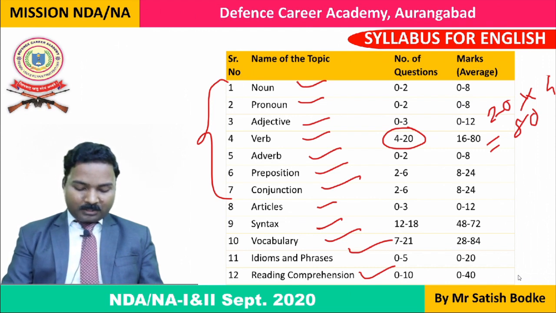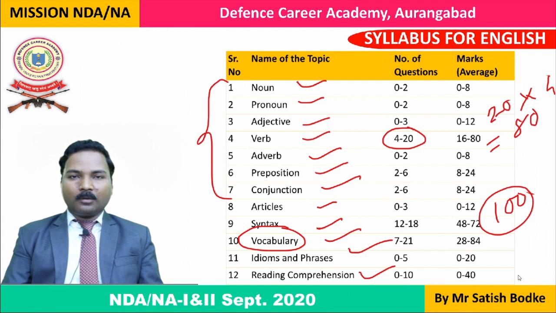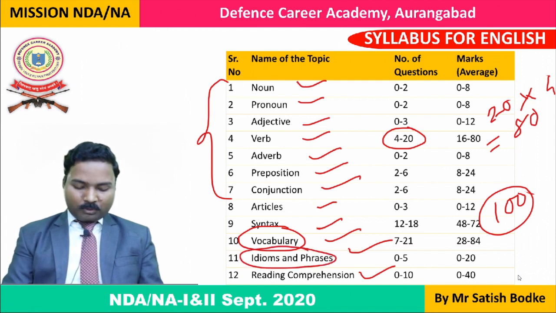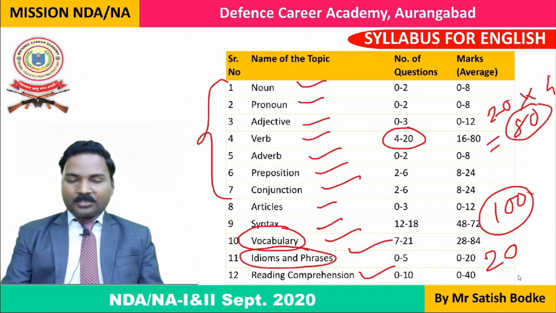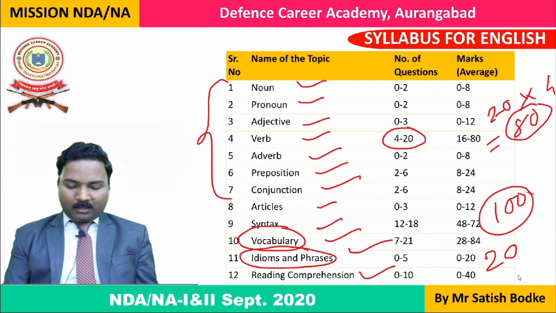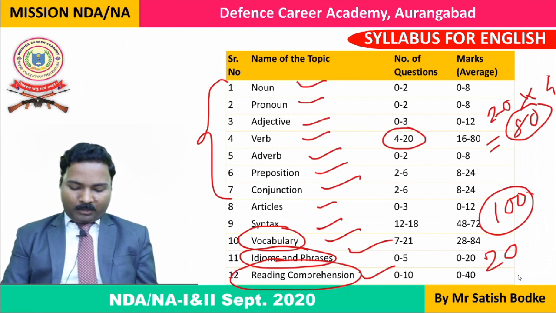And as far as vocabulary is concerned, it will cover 80 to 100 marks out of 200 marks in vocabulary and idioms and phrases. Both of them together will cover 100 marks. In vocabulary you are asked maximum 10 to 12 synonyms, 10 to 12 antonyms. If you are asked 20 questions on synonyms and antonyms, again 80 marks will be covered in this. So grammar and vocabulary have near about equal weightage. Okay. And reading comprehension is also there, in which you are given a passage, and on the basis of that passage you are asked some contextual questions. You will have to answer them accordingly.